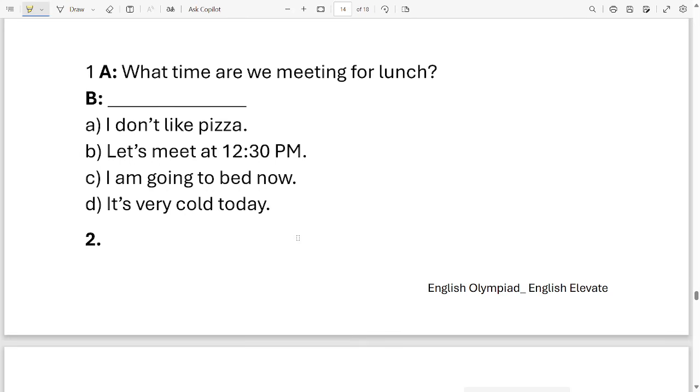These are the 4 options. What will be the dialogue of person B? Make sure if you're doing such kind of question, choose the most polite answer. Okay, so person B will say, let's meet at 12:30 p.m.